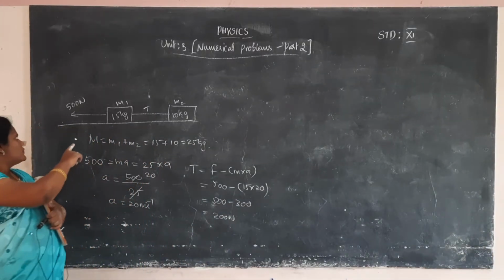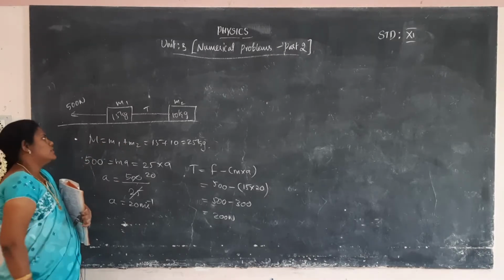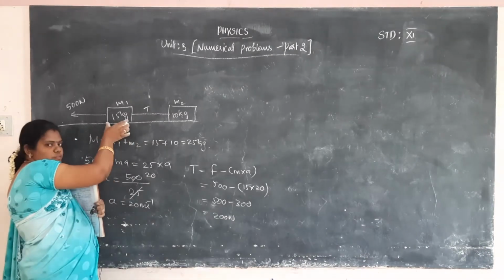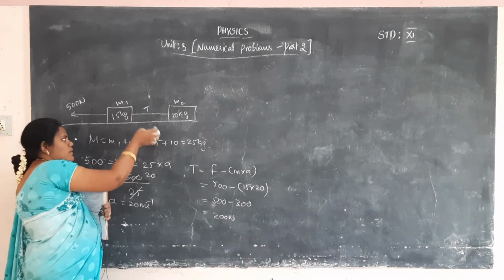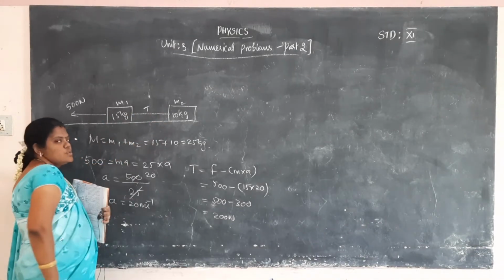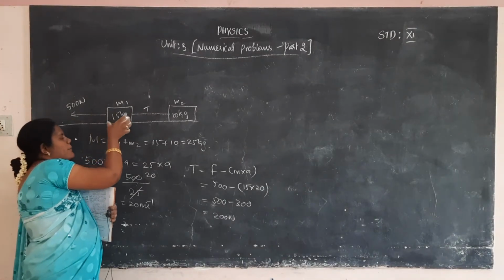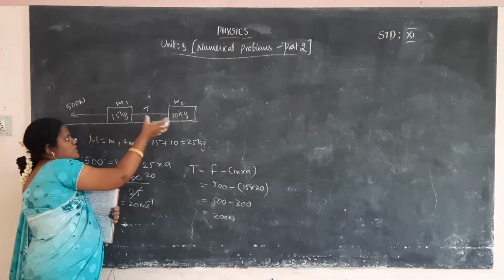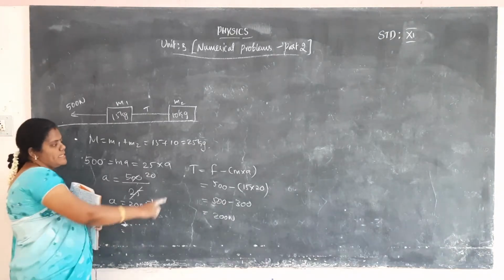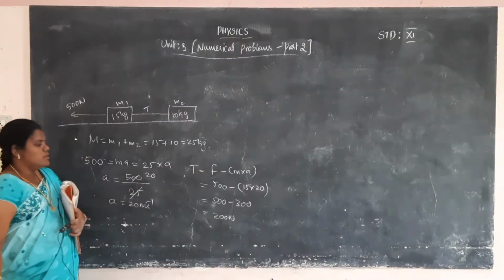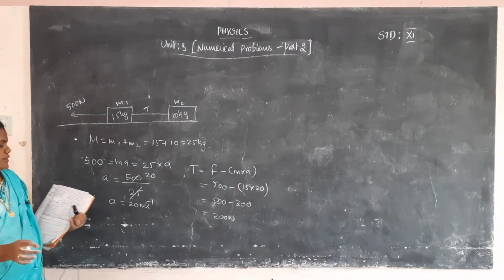The force 500 is applied on the first object. We want to calculate the tension acting on the string, so the total force minus the force applied to the first body gives the second body. So force minus m into a, substitute the values and easily calculate T is equal to 200 Newton.